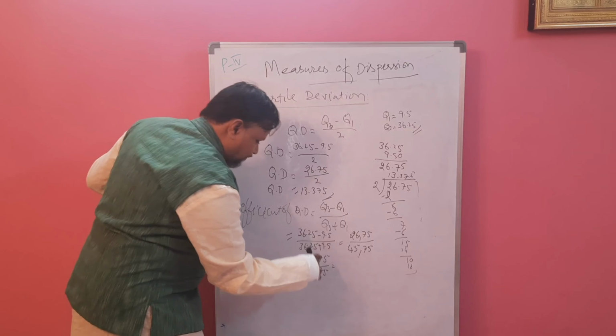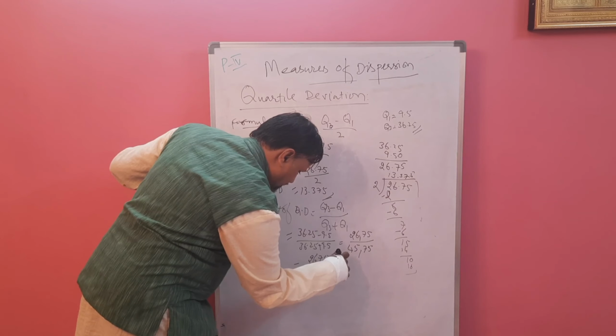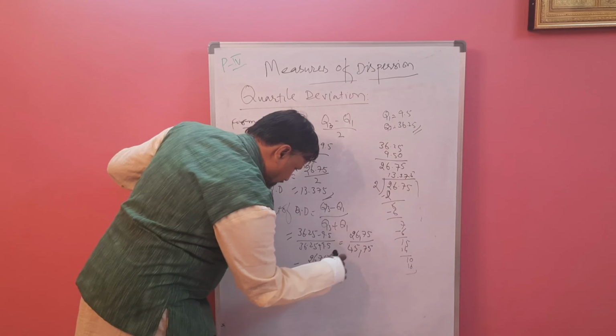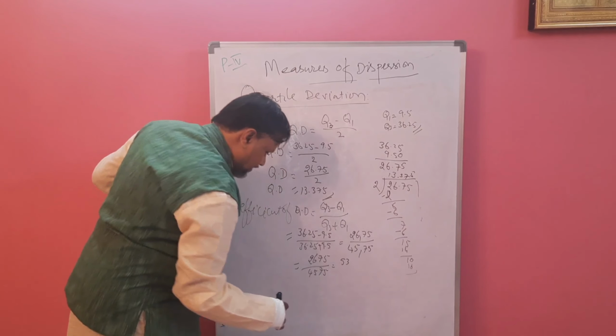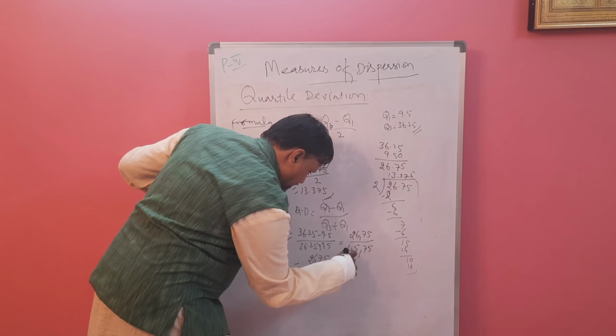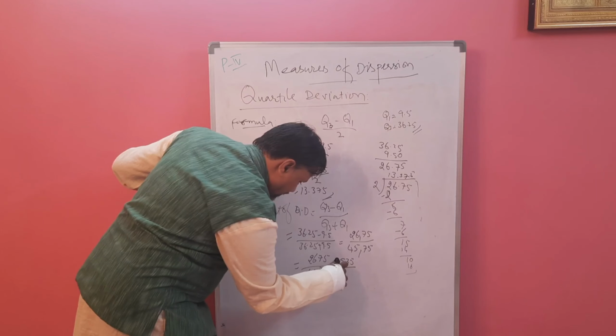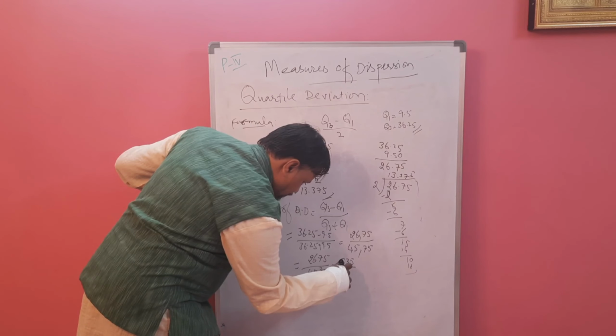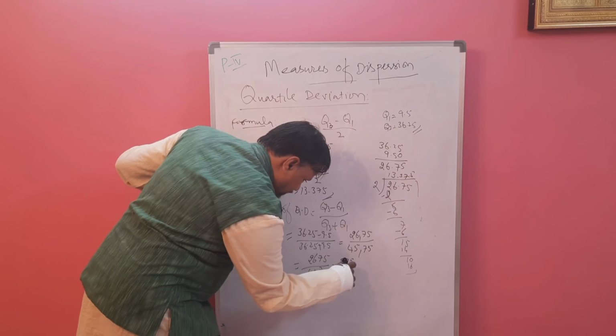If you divide by 5, 5 5s are 25, you will get 535 divided by 915.